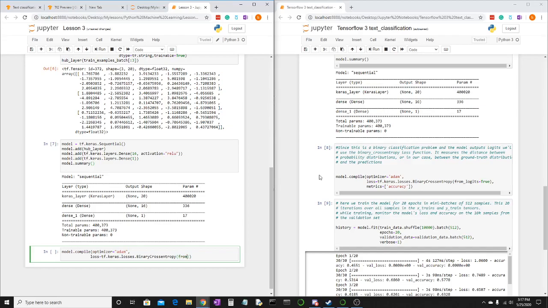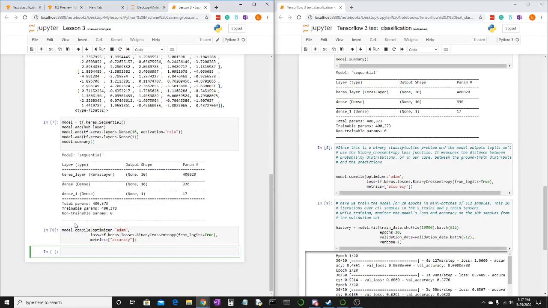Parentheses, from_logits equals True. Comma, enter, metrics equals brackets, quotes, accuracy. And shift enter. So that's how we compiled it. We want it to predict 0 or 1, and the metrics accuracy is just going to print the accuracy when we fit the model, and the optimizer is set to Adam. Now we're going to train the model.